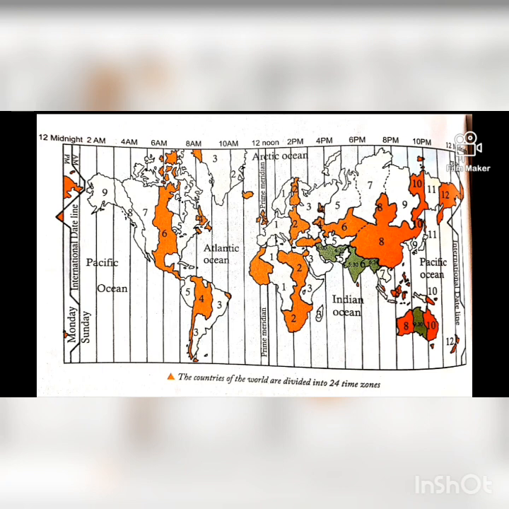So 360 degrees of longitude is covered in 24 hours, which means 1 degree of longitude takes 4 minutes. The calculation we will explain after that. So to cover 1 degree of longitude, it takes 4 minutes of time.